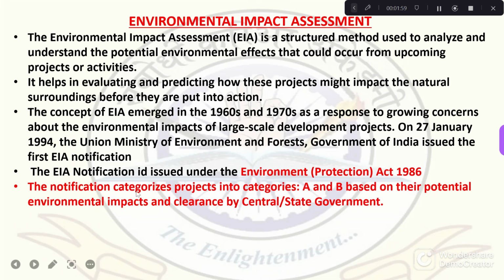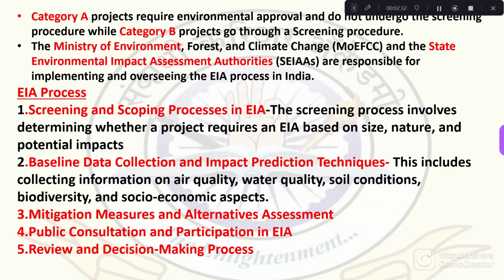So according to this environmental impact assessment, we categorize the projects in certain categories. For example, category A and category B. Category A is cleared by the central government, and there are certain projects which are reserved for clearance only by the central government. There are certain special projects which can be exempted from the environmental impact assessment. So environmental impact assessment is basically a 5-step process.